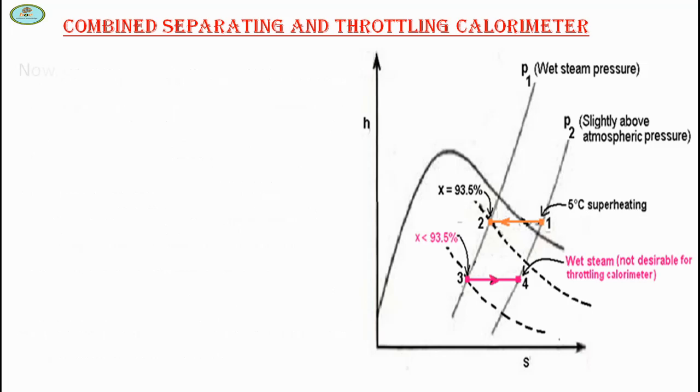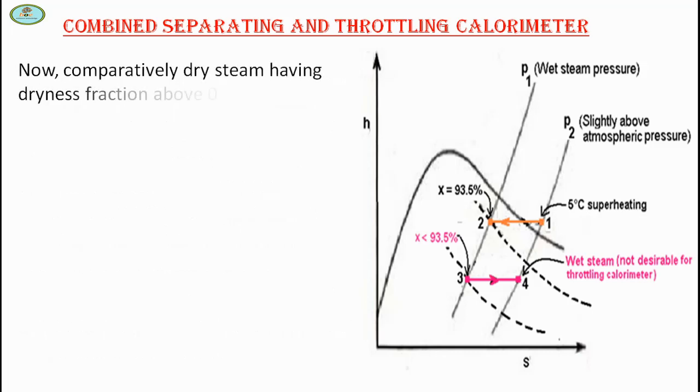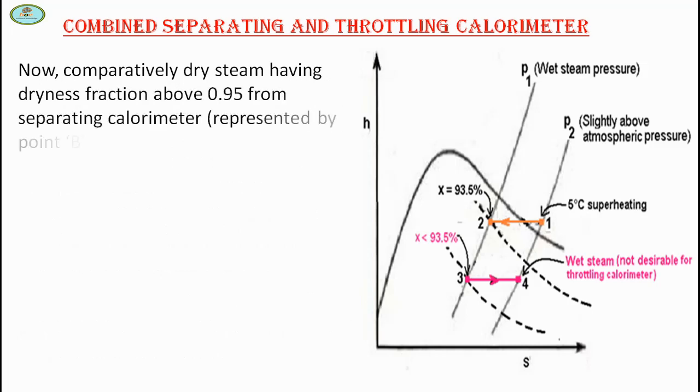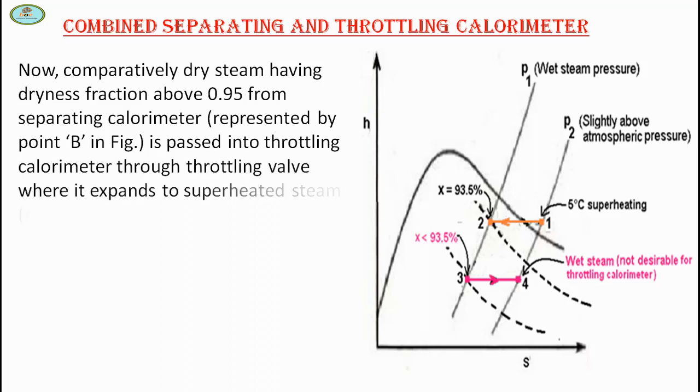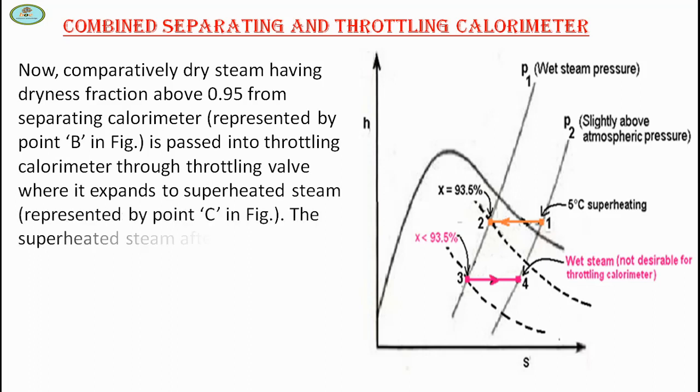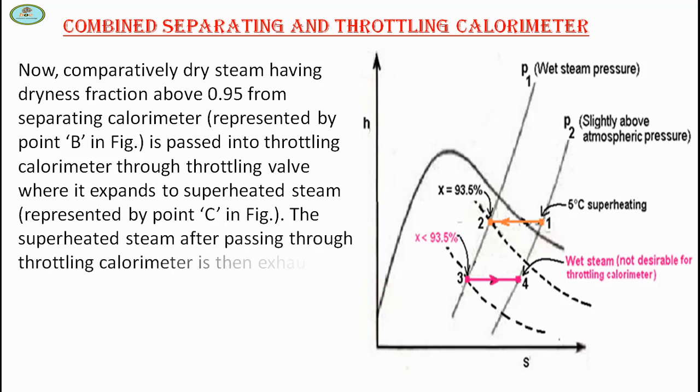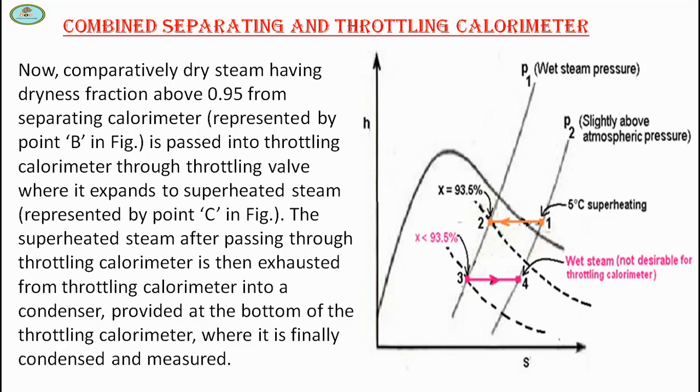Now comparatively dry steam having dryness fraction above 0.95 from the separating calorimeter, represented by point B in the figure, is passed into the throttling calorimeter through the throttling valve, where it expands to superheated steam represented by point C. The superheated steam after passing through the throttling calorimeter is then exhausted into a condenser provided at the bottom of the throttling calorimeter, where it is finally condensed and measured.